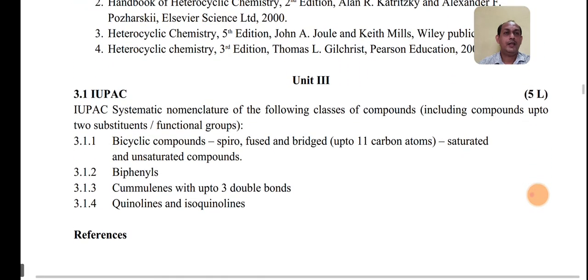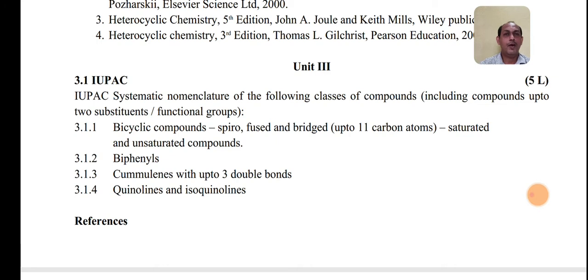In unit number 3 you will have the first topic, that is IUPAC nomenclature. This particular topic you have been studying from the FYBSc level for aliphatic compounds, aromatic compounds, disubstituted compounds, and cyclic compounds. But for this year you will have different classes of organic compounds. These are bicyclic compounds.